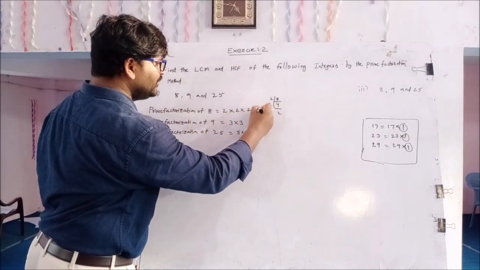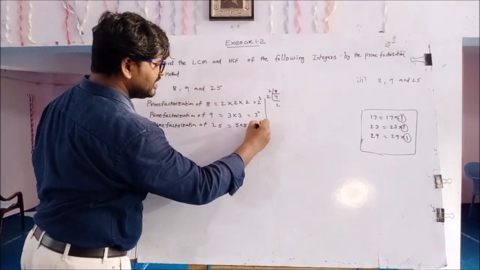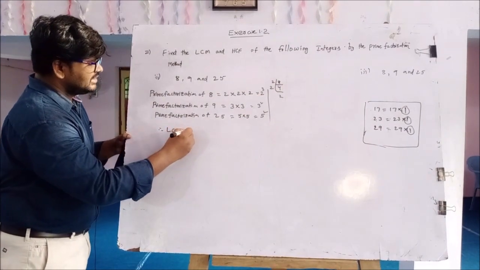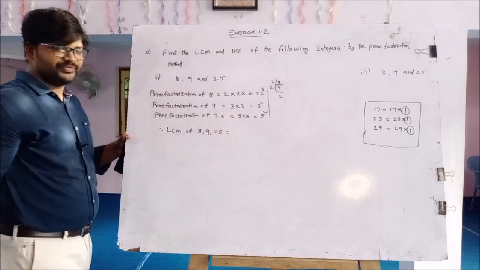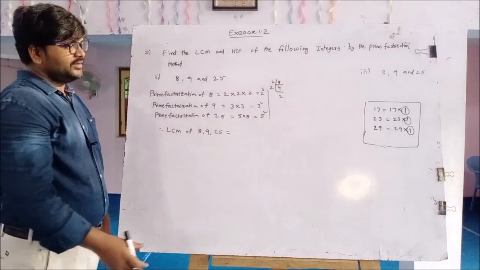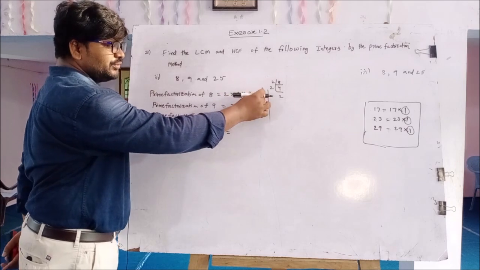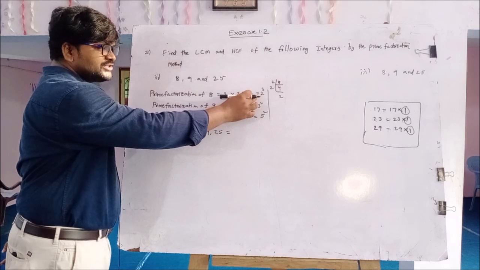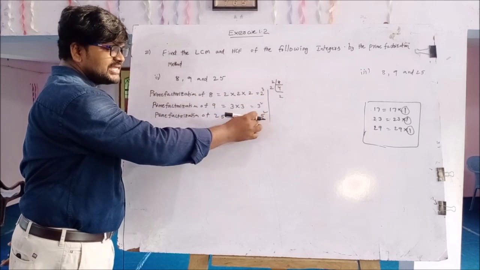Here 2 into 2 into 2 equals 2 cube. Here 3 into 3, 3 square. Here 5 into 5, 5 square. Therefore, LCM of 8, 9, 25 equals, as already explained in the previous example 1, 2 cube, 3 square, 5 square. The first row has 2 cube, the second row has 3 square, and the third row has 5 square.